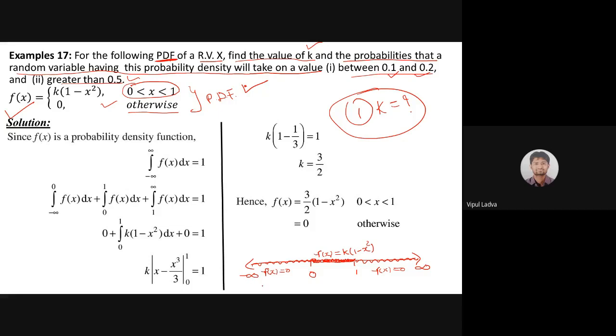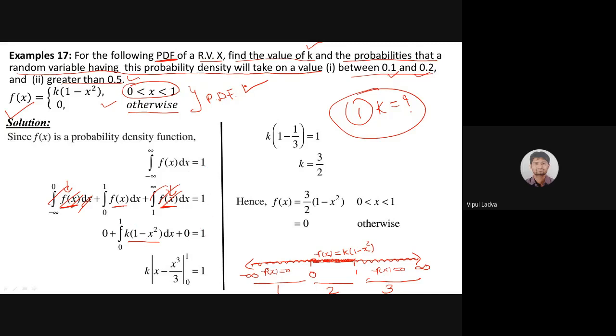Minus infinite to 0, this will be our first part, then 0 to 1, this will be our second part, and 1 to infinite third. So I'm dividing this interval into three parts: minus infinite to 0, 0 to 1, 1 to infinite. Now in both these cases, minus infinite to 0 f of x is 0, for 1 to infinite f of x is 0, so ये दोनों निकल जाएंगे, this will get cancelled out, देखिए दोनों की वैल्यू 0. And between 0 to 1, my f of x is k times (1 minus x square). On the right hand side, I'm having 1. It will be as it is.